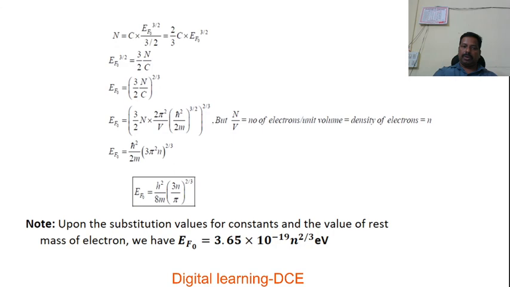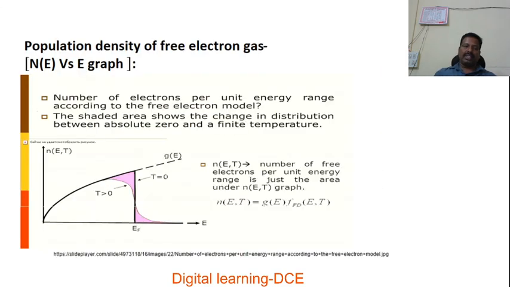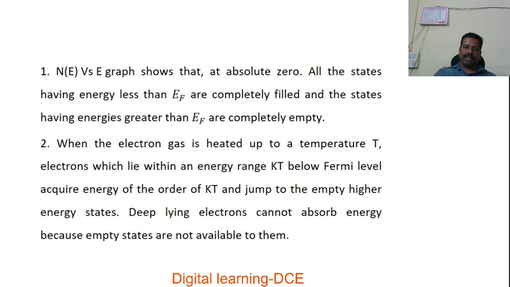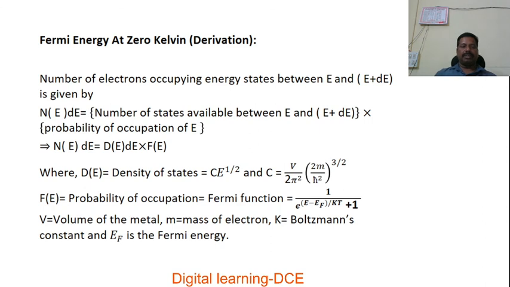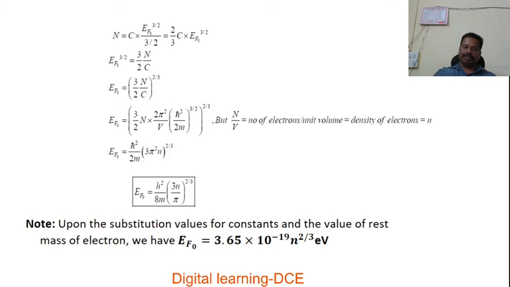Once again, I am going to repeat the topics covered in this session. Initially, we discussed the population density of free electron gas, that is, the explanation of the N of E versus E graph. There will be a 2 marks question on this concept. There are 5 points there; from the examination point of view, we have to mention at least 3 points. Then the Fermi energy at 0 degree Kelvin derivation. There may be an essay type question expected in the examination about this derivation, for 4 marks.